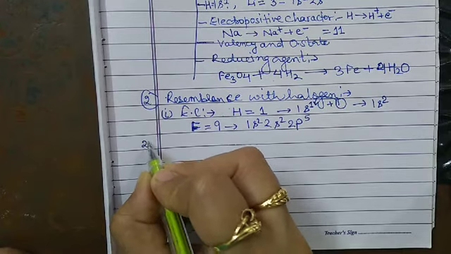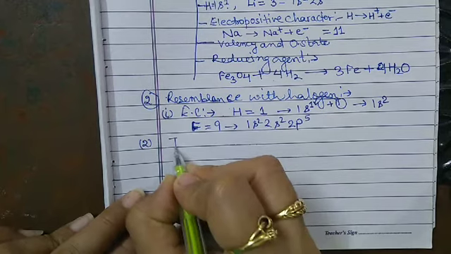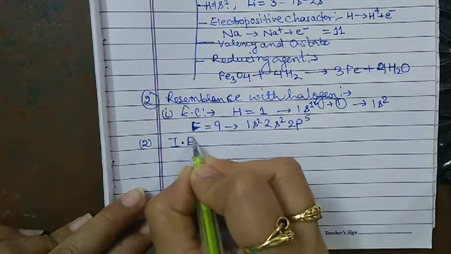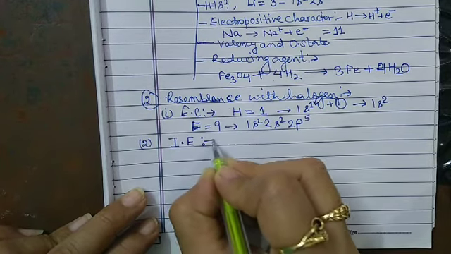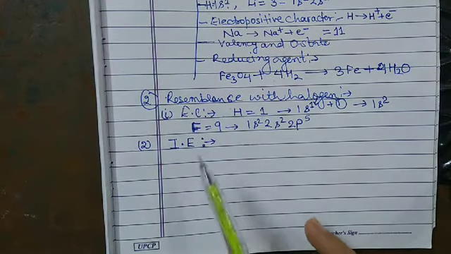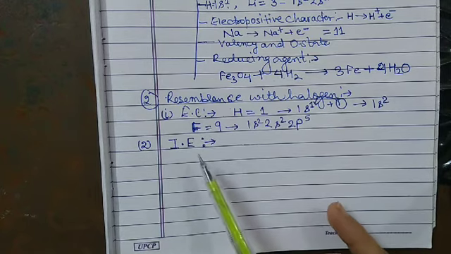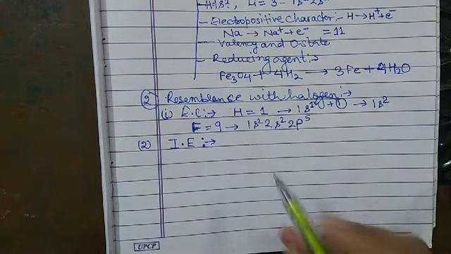Now let us discuss the second resemblance. The second resemblance is the ionization energy, also known as the ionization enthalpy. The ionization energy of hydrogen is quite close to that of the halogen.